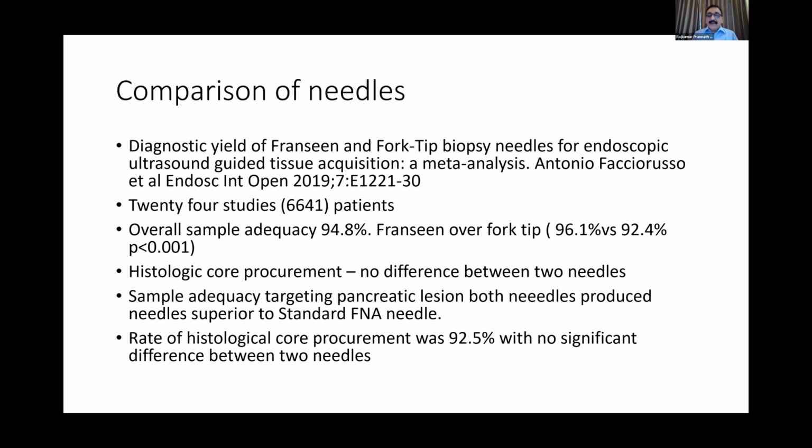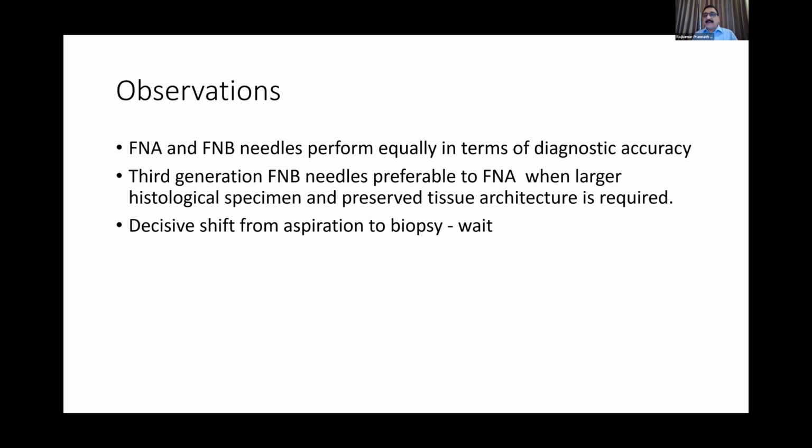So whichever needle you pick, you probably are going to get a core. However, when sample adequacy was concerned, there was no difference between the 3rd generation and the simple FNA needle. That means an adequate sample could be achieved with either an FNA needle or the FNB needle. Keeping this in mind, we can say that FNA and FNB needles perform equally as far as diagnostic accuracy is concerned. Third generation needles give a better quality histologic core tissue.